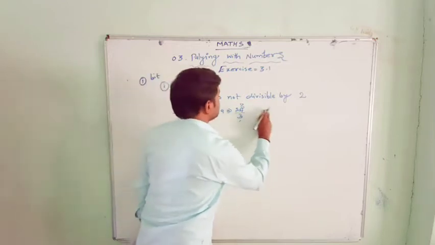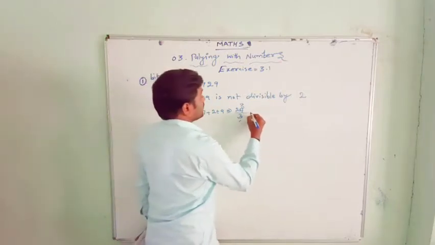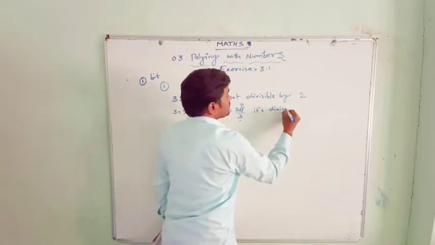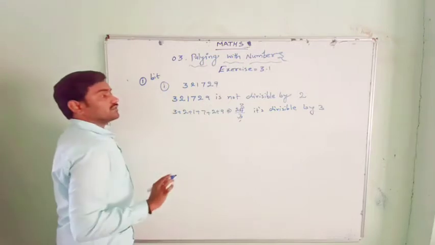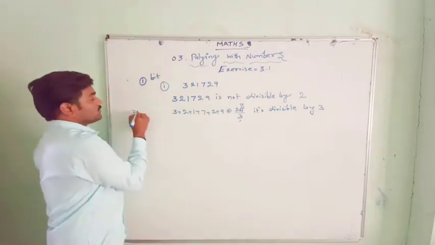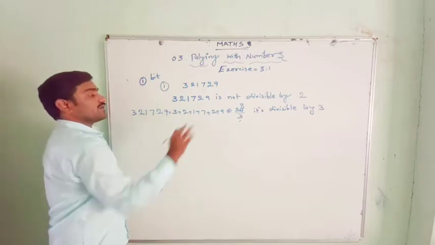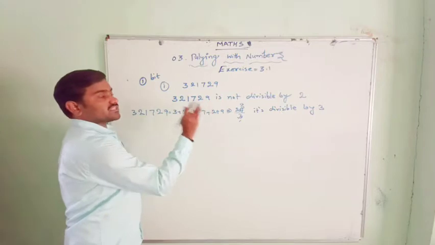So the number 3,21,729 is divisible by 3. Now, is this number divisible by 6?